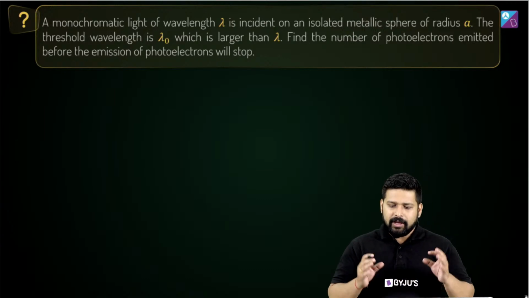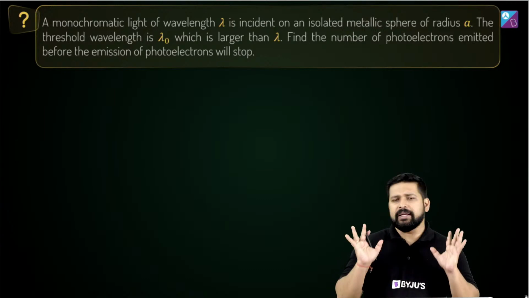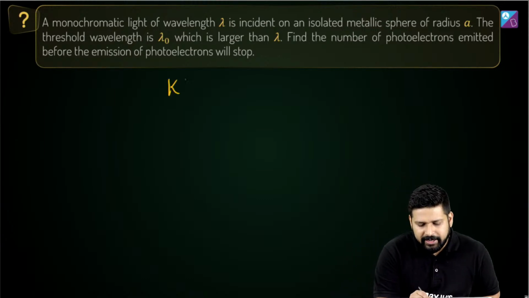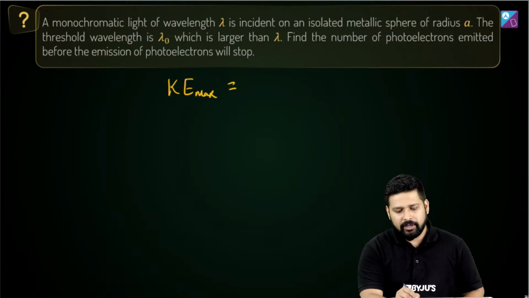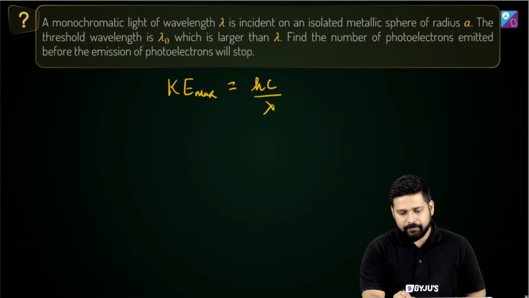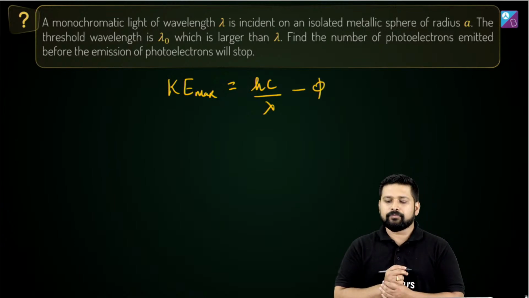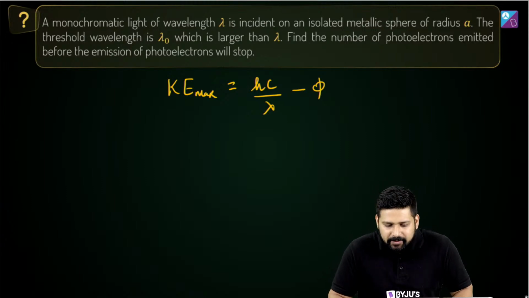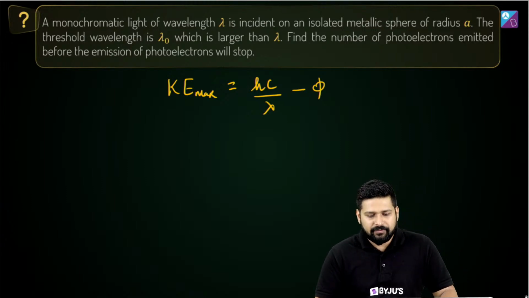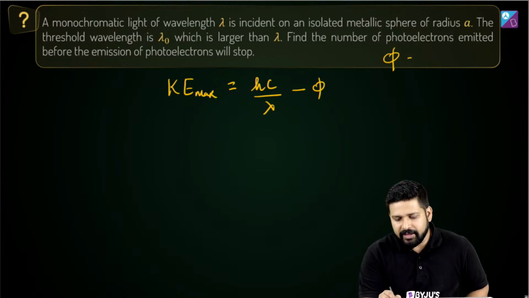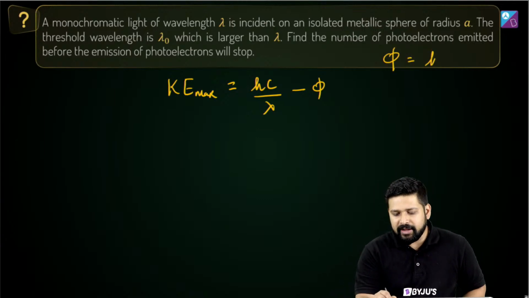Again, very simple. Again, we'll start off with the same basic idea. What was the basic idea? KE max is equal to hc by lambda minus phi. Cool. Now, can I write this phi as hc by lambda naught?